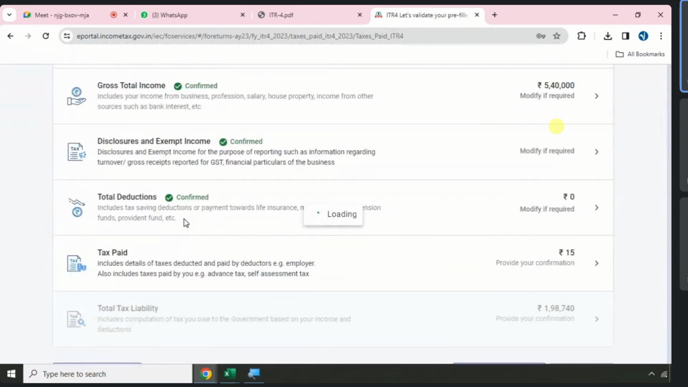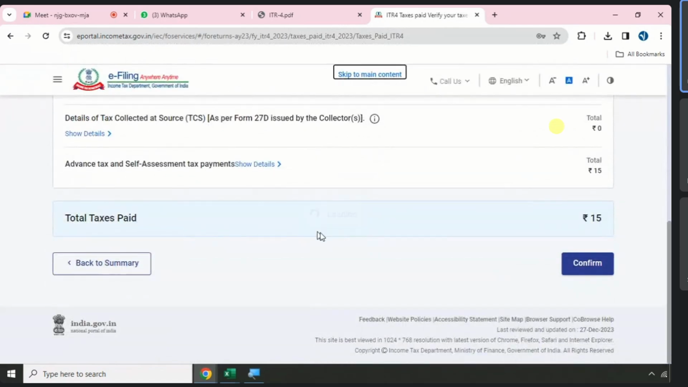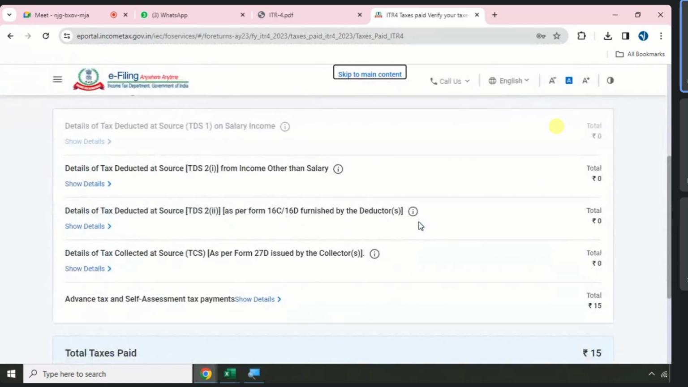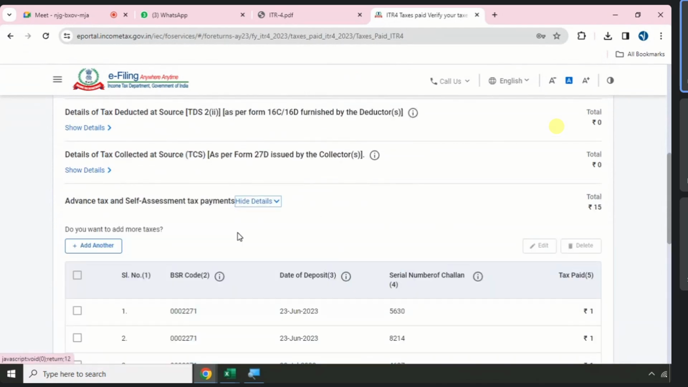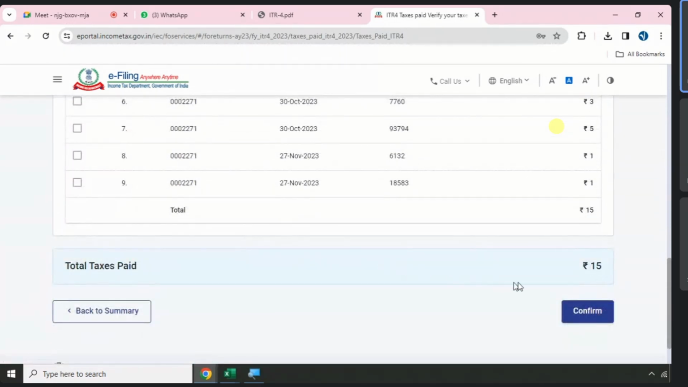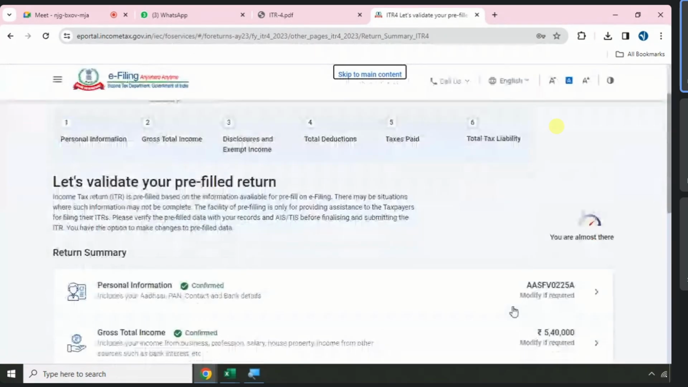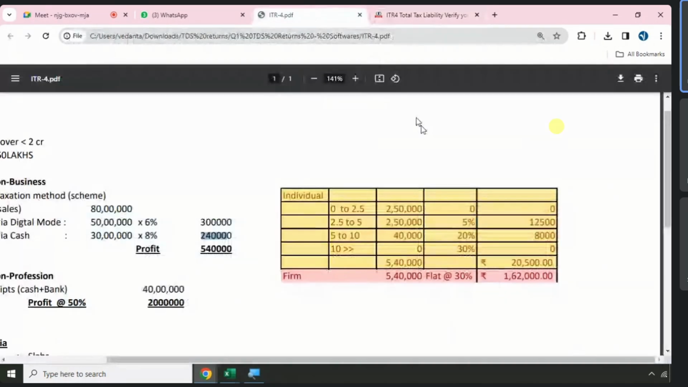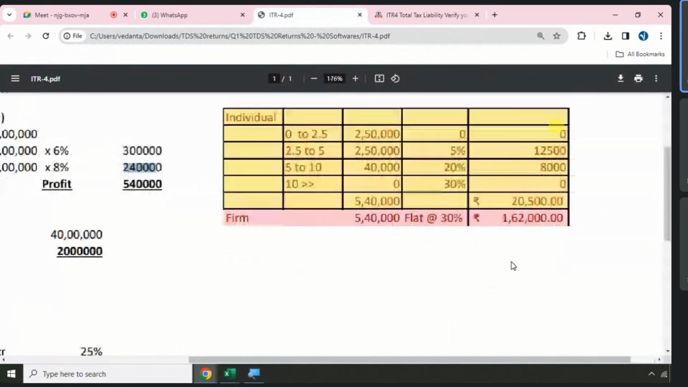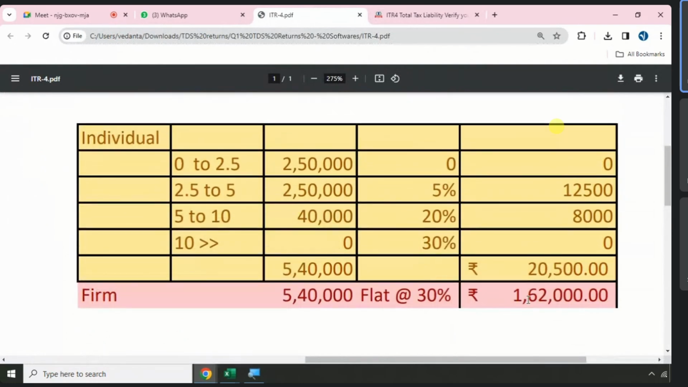Taxes paid. Already here in this PAN card, 15 rupees taxes paid. That is all about, we used to pay 1 rupee. Likely we paid for 15 times, which means 15 rupees taxes paid. Go to the last page. So on 5,40,000 rupees, what is the flat rate should be? 1 lakh. Same 5,40,000 tax liability 20,500 for individual.